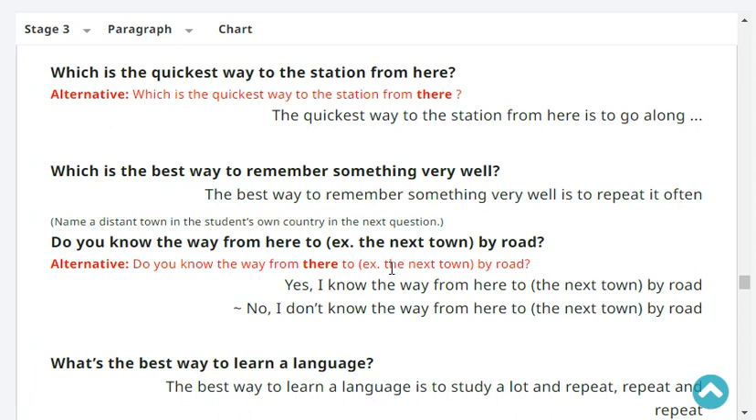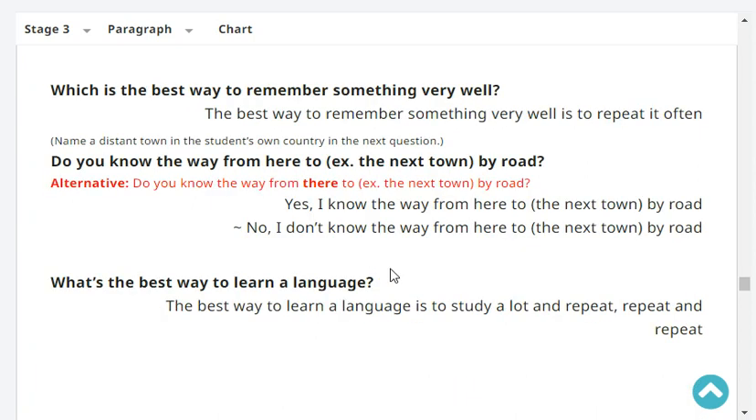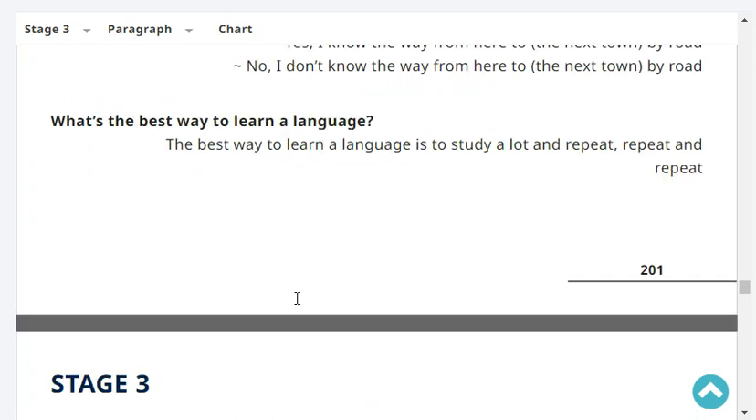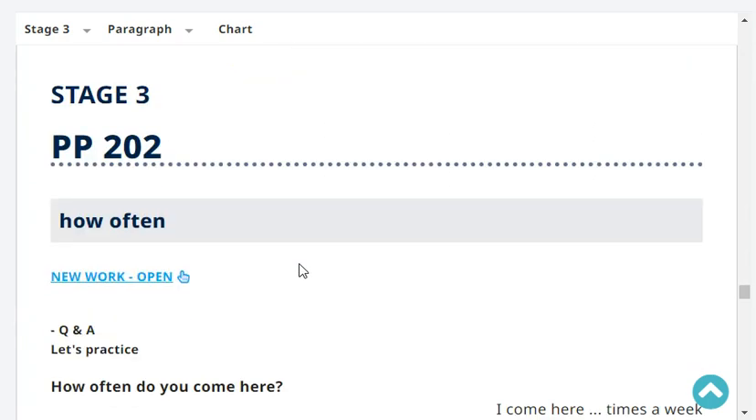Do you know the way from there to Tokyo by road? Yes or no? Yes, I know the way from here to Tokyo by road. What's the best way to learn a language? The best way to learn a language is to study a lot and repeat, repeat, and repeat. Very good.